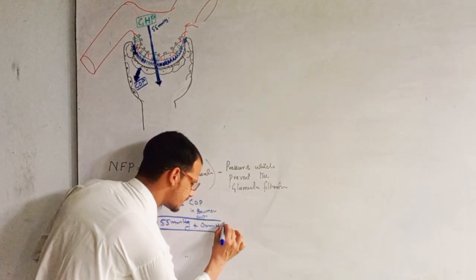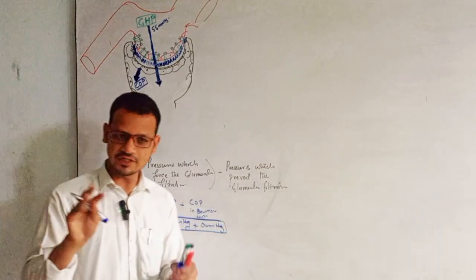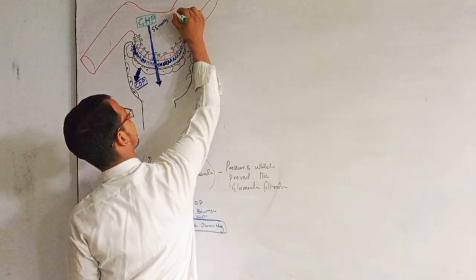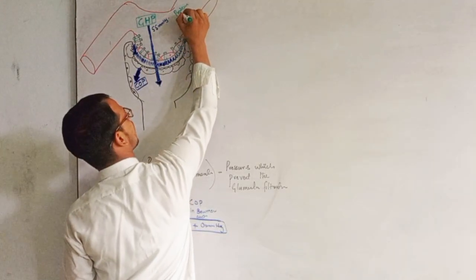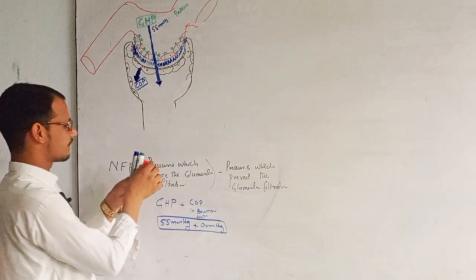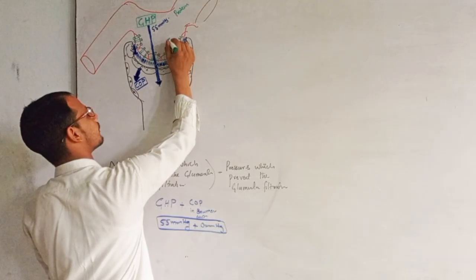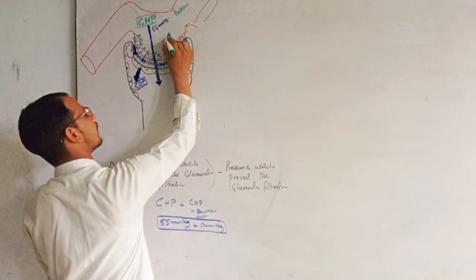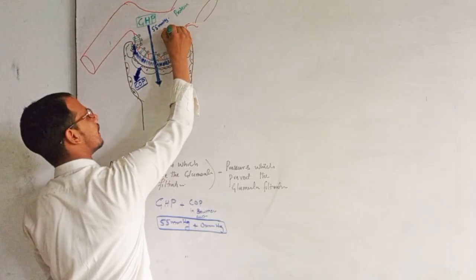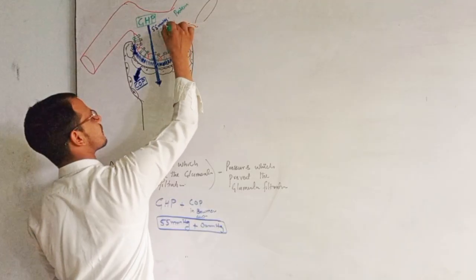These are the two pressures which are forcing the glomerular filtration, but there are two pressures which prevent the filtration. What are they? Because we have a lot of proteins, the globulins, albumins, hemoglobins, right? And they are trying to prevent this filtration, and this is called colloidal osmotic pressure. Colloidal osmotic pressure in the glomerulus, right?